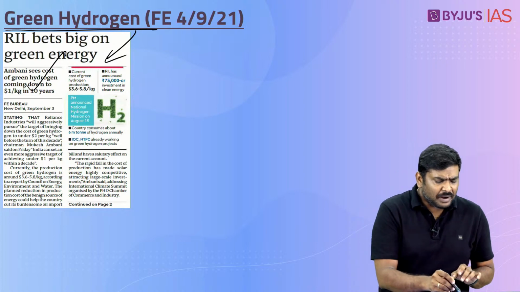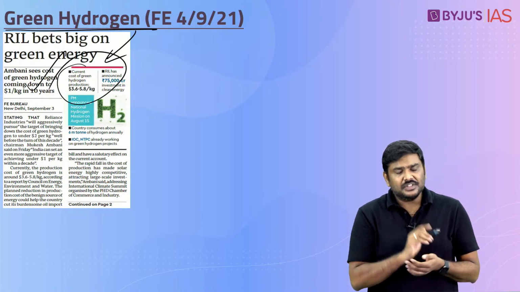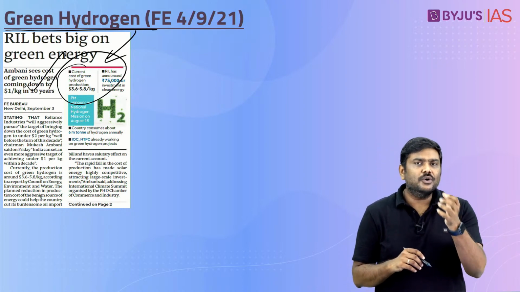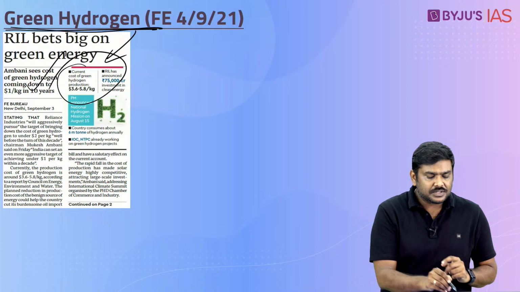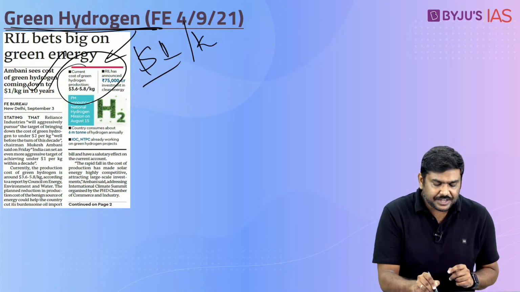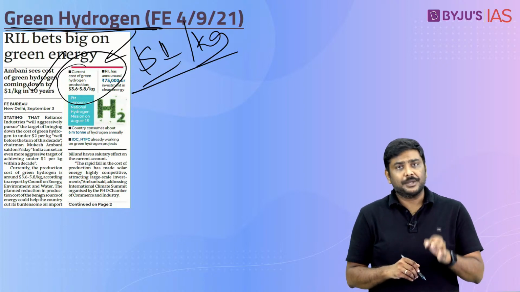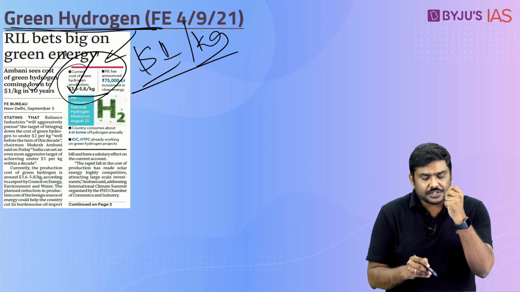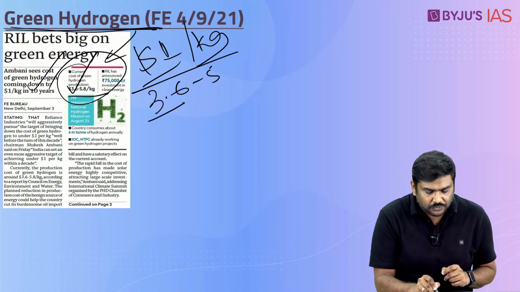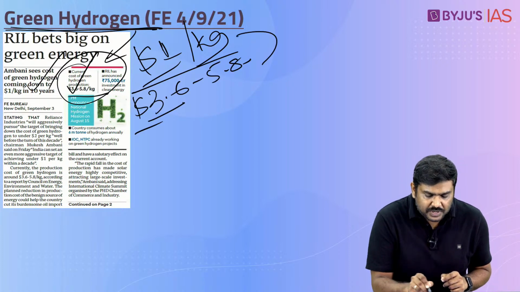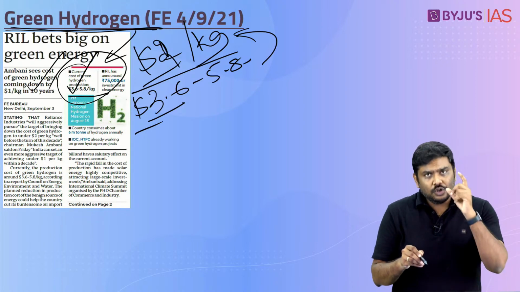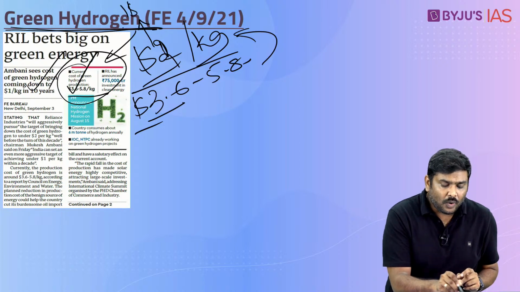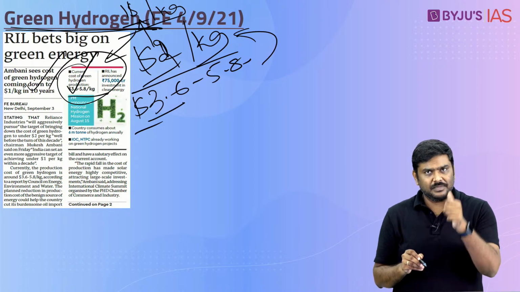He has stated that by the end of this decade, through the investments made by Reliance, they will be able to produce green hydrogen at a cost of $1 per kg. Currently, 1 kg of green hydrogen costs around $3.6 to $5.8, and the objective is to reduce it to $2 per kg, and the more ambitious target is to reduce it further to $1 per kg cost of production. That is one point.